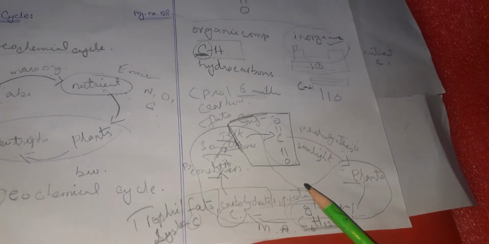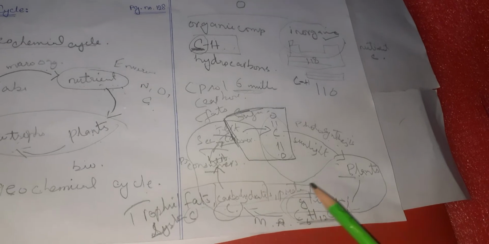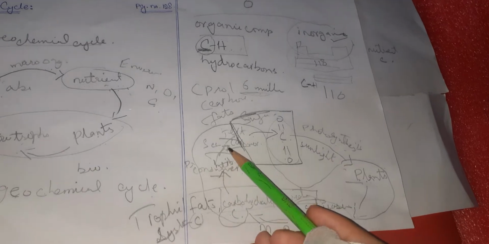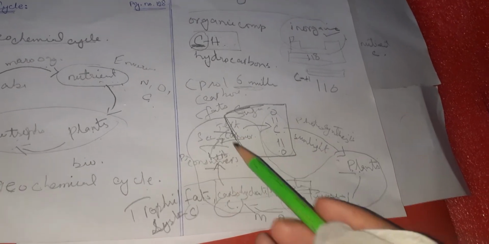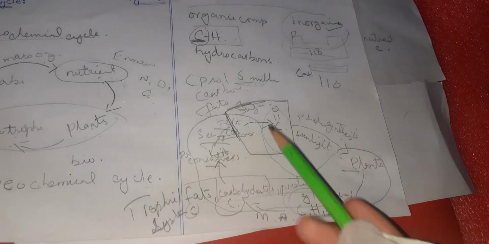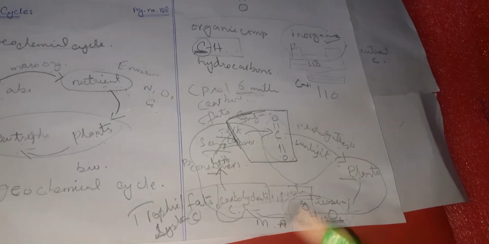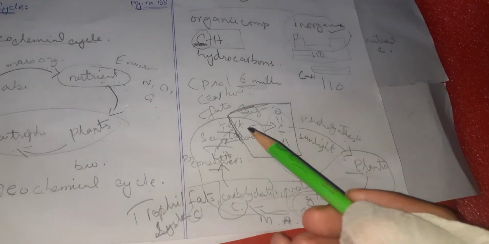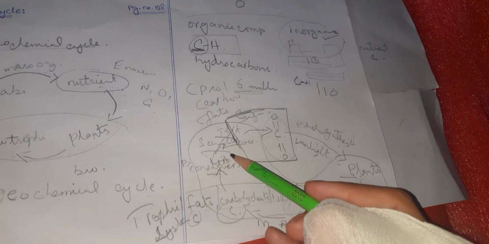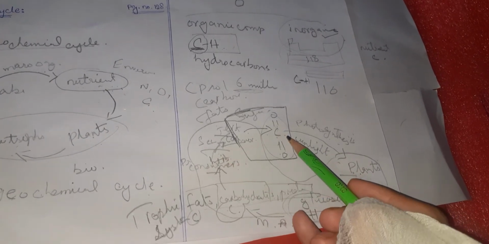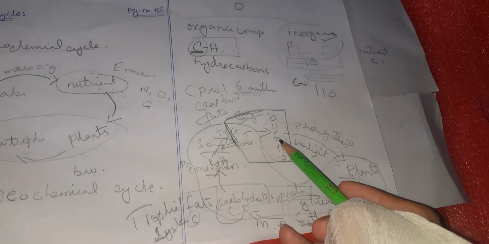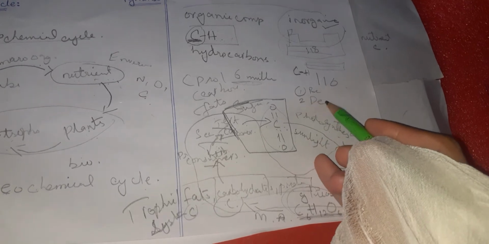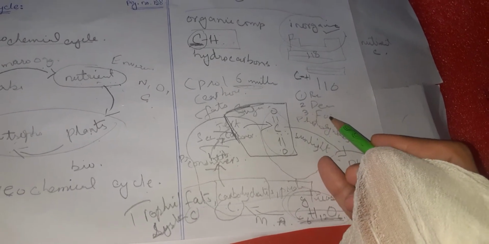And then these fats, carbohydrates, proteins, glucose are taken from the plants by consumers, primary consumers, secondary consumers, or tertiary consumers. Similarly, we can say that in the biotic environment, the carbon is carried from one trophic system to another trophic system, and then it is given off to the environment. And the giving off to the environment has three main ways. Number one is respiration, number two is decomposition, and number three is fossilization, right?